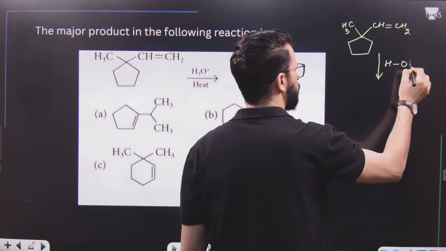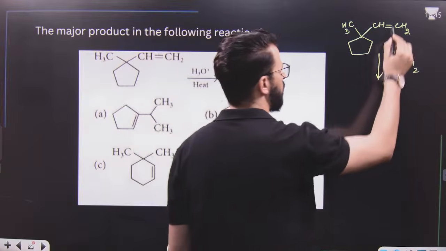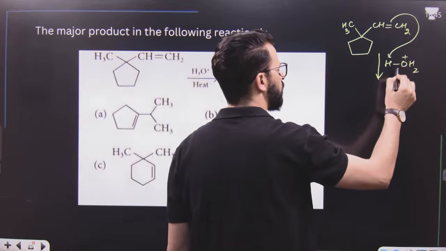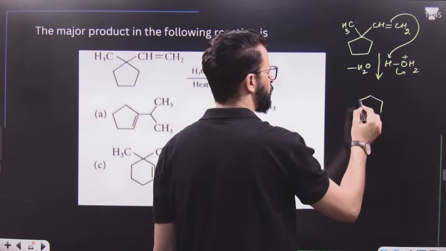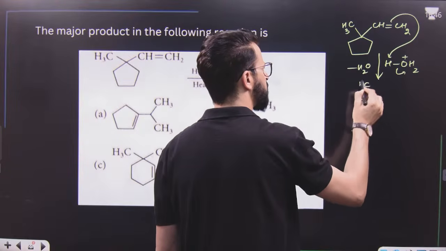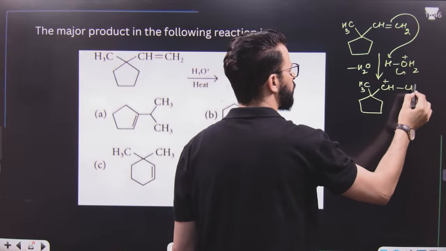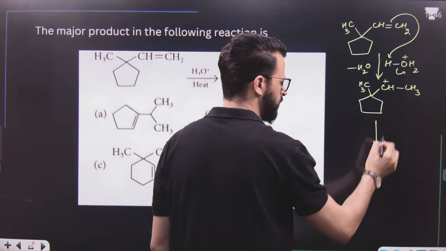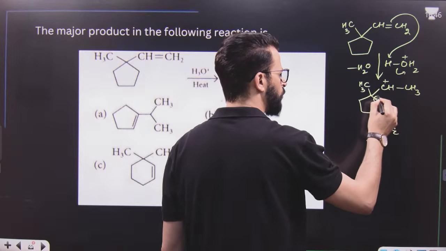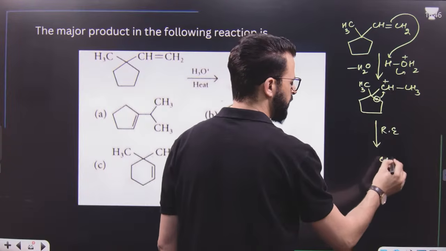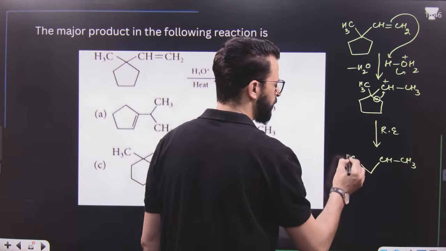And this is what we call acidic hydration. This is an acidic hydration reaction. Now have a look. First, it will abstract hydrogen, water will be lost, and it results in the formation of a carbocation. Then, ring expansion takes place. That means I will break this bond and form here, which results in the formation of a ring like this. A 6-membered ring will be formed now.